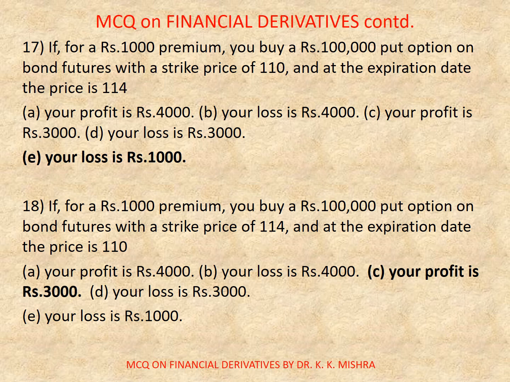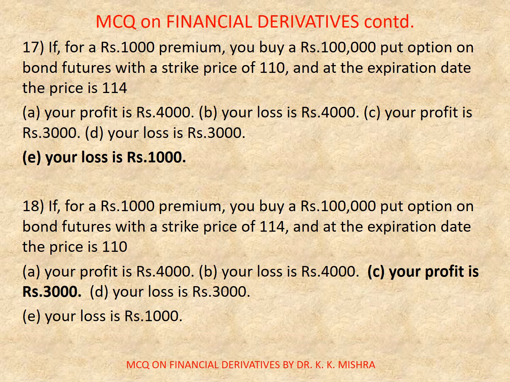Question number 17. If for a rupees 1000 premium, you buy a rupees 1 lakh put option on bond futures with a strike price of 110 and at the expiration date the price is 114. Options are A. Your profit is rupees 4000. B. Your loss is rupees 4000. C. Your profit is rupees 3000. Or D. Your loss is rupees 3000. E. Your loss is rupees 1000. Correct option is E. Your loss is rupees 1000.